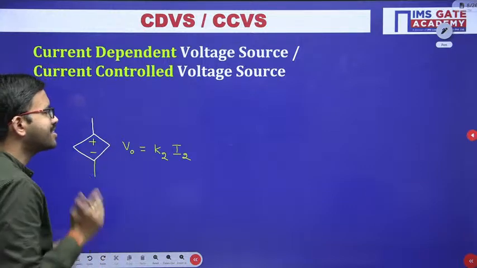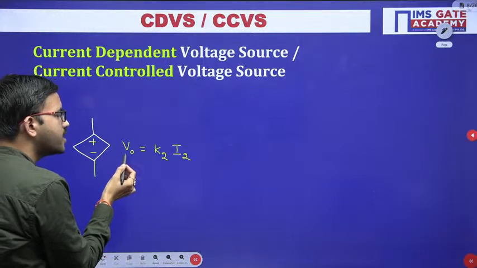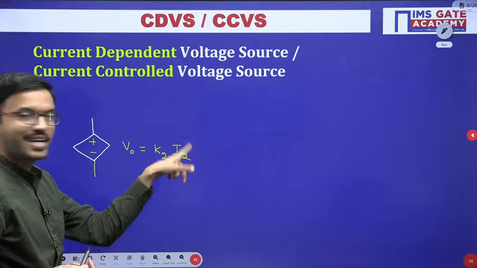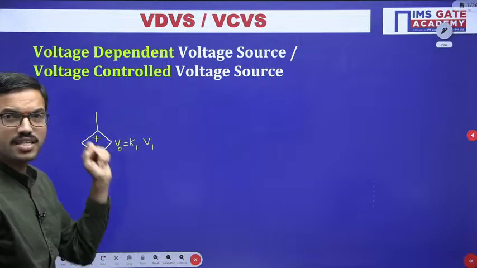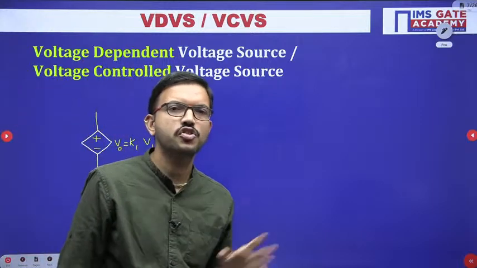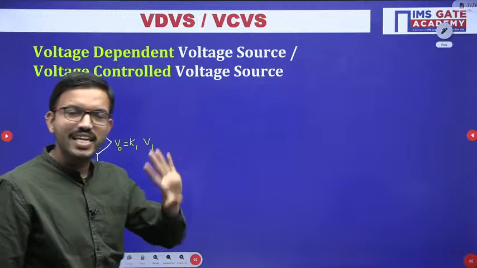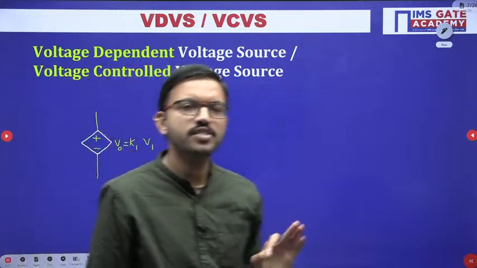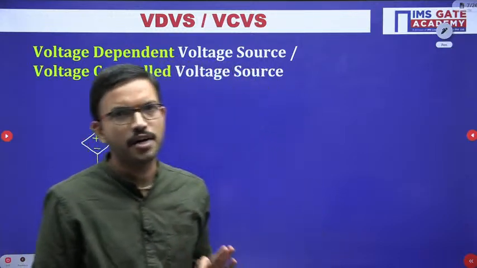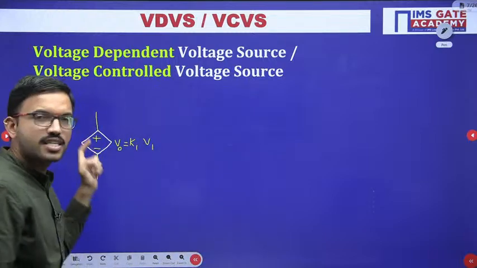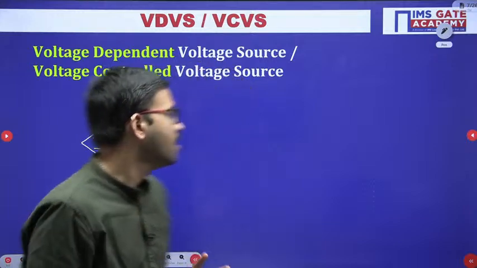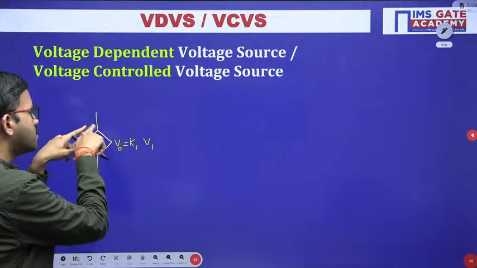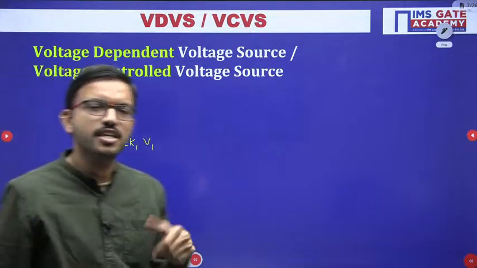But the understanding here is that the output you are getting is voltage, but it depends on current, whereas in the previous case, the output is voltage, but it depends on other voltage. So don't get any confusion, whether it is voltage source or current source, a clear cut idea: whenever polarities plus minus are there, surely it indicates voltage source. The diamond or rhombus symbol indicates it is a dependent source.